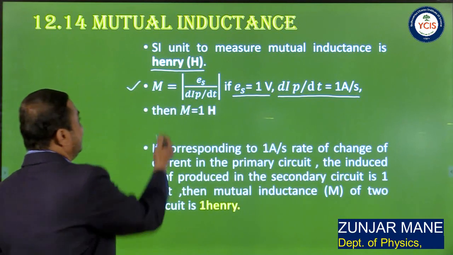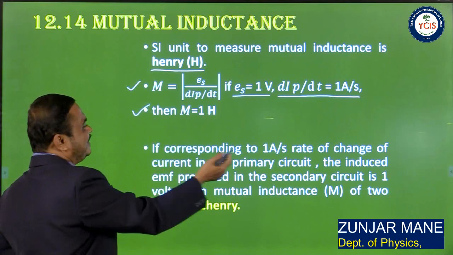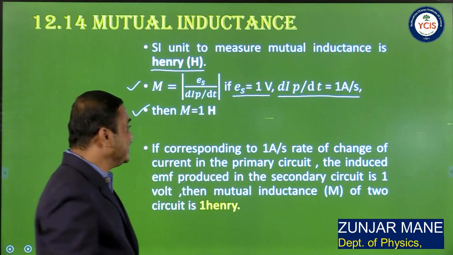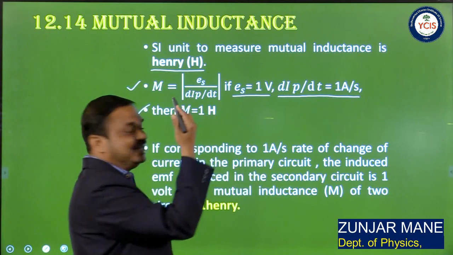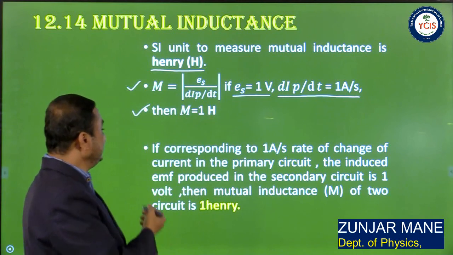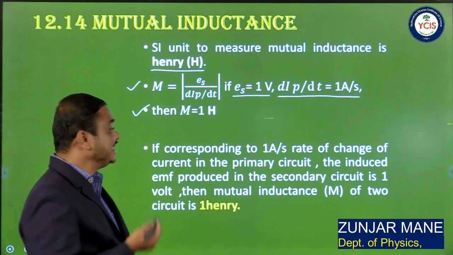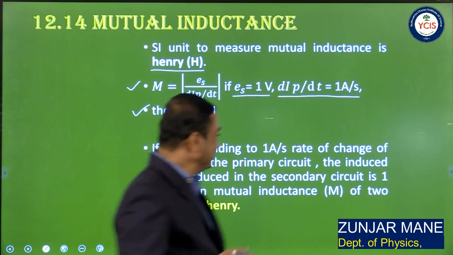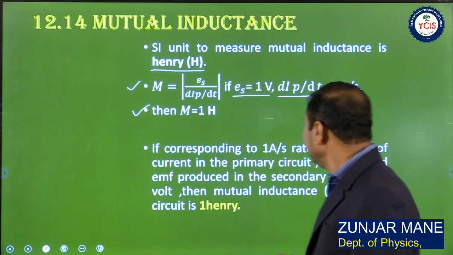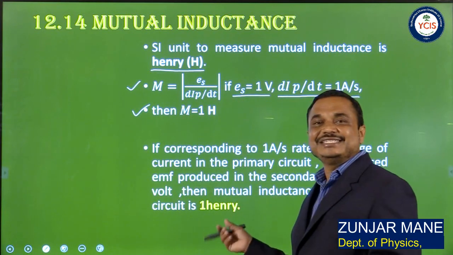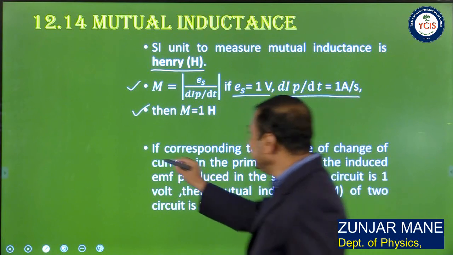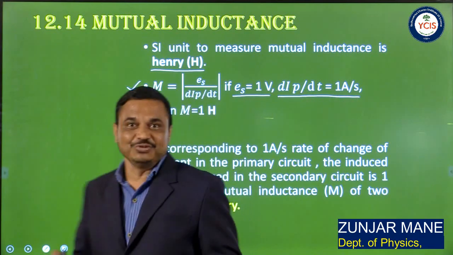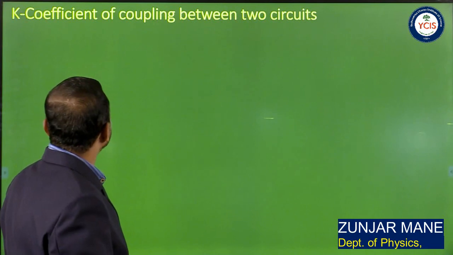So M is 1 Henry if, corresponding to a rate of change of current of 1 ampere per second in the primary circuit, the induced EMF produced in the secondary circuit is 1 volt. So this is the definition from your textbook, the definition of 1 Henry.